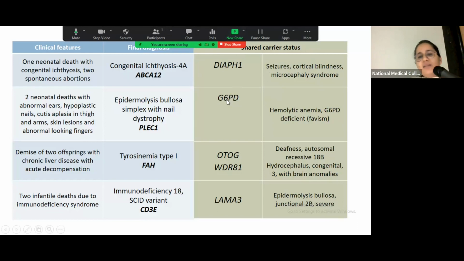In another case, we have a mother carrying a G6PD variant. In this case, we can tell the mother that she is a carrier of G6PD. We will not have prenatal diagnosis for this, but at least we can counsel her to avoid certain things which will lead to hemolysis.